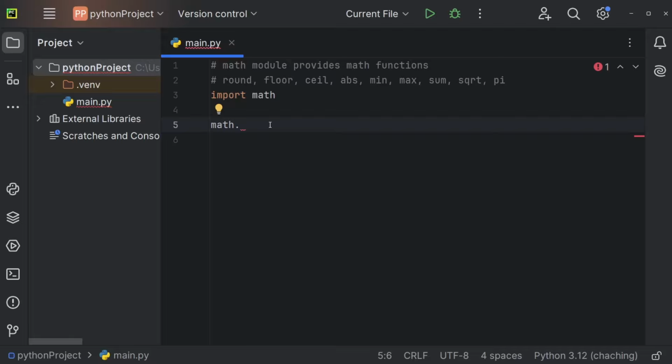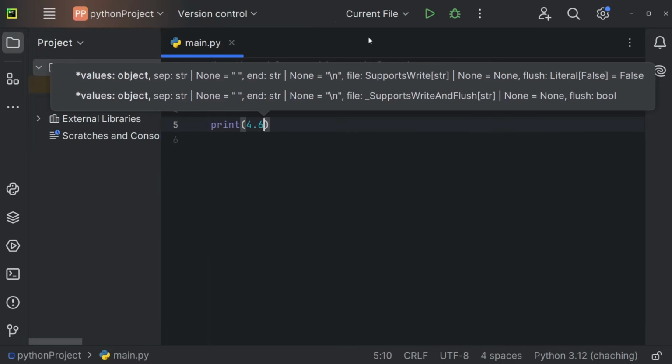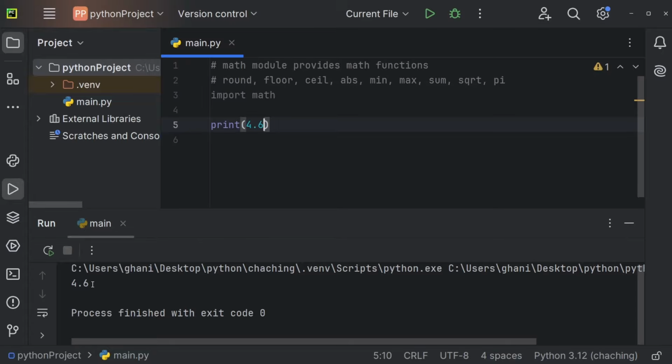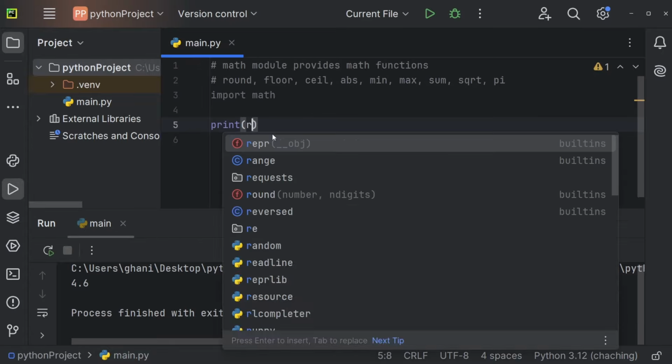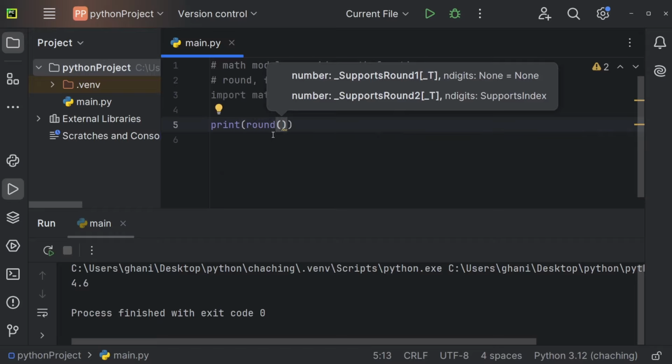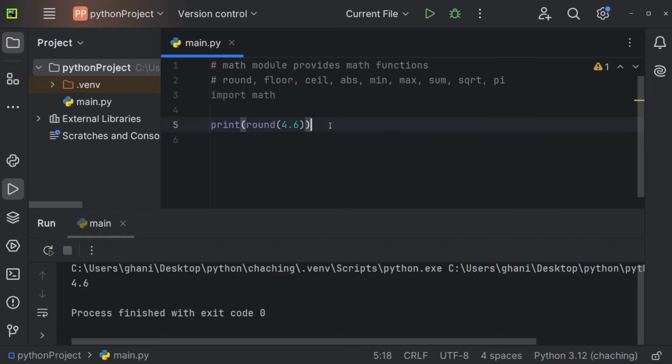So let's now use the print statement and let's print the number 4.6. I'm going to run the program and we're getting 4.6 in the console. We can now use the round function, so round, opening and closing brackets, followed by the actual value, so 4.6.